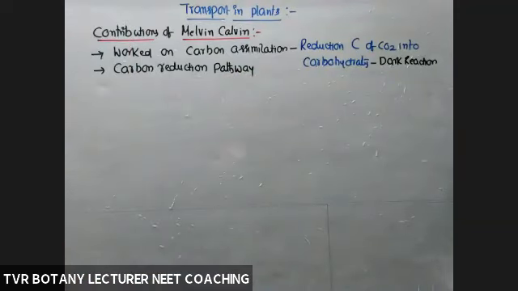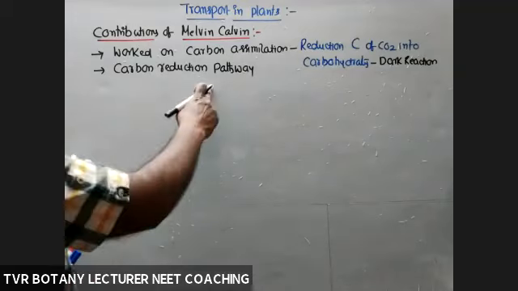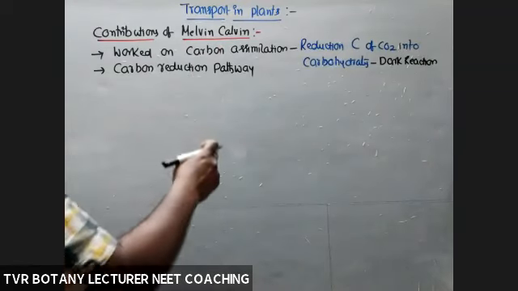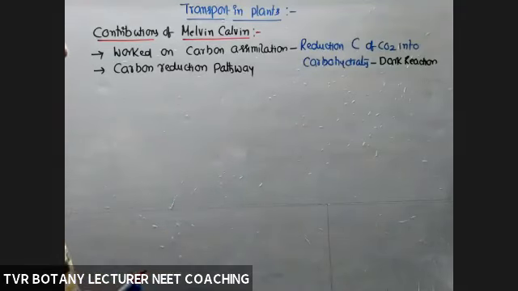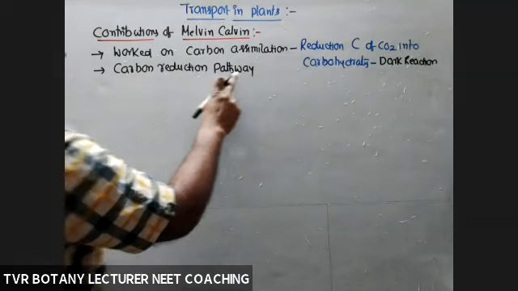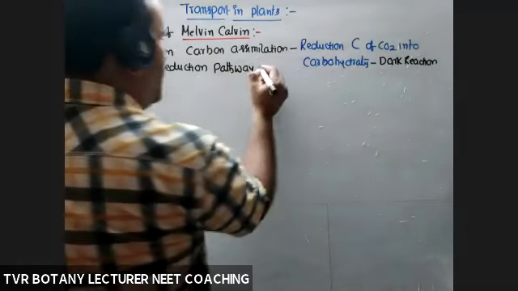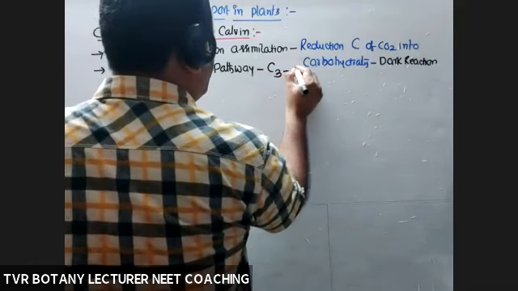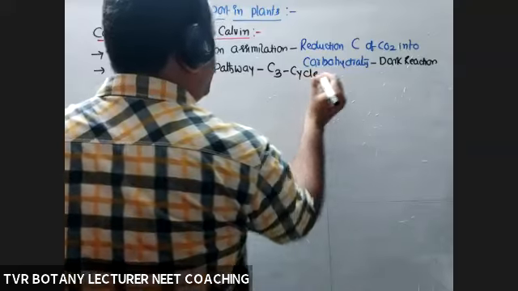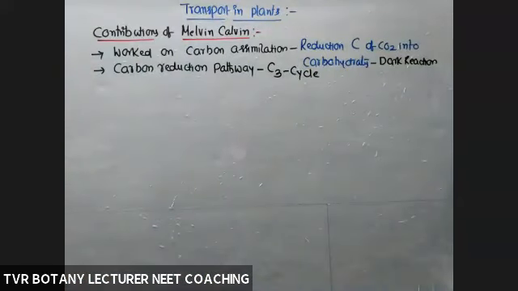Metabolic pathways, metabolic reactions are linked reactions, a chain of reactions, either linear reactions or cyclic reactions. Linear means straight. For example, glycolysis in respiration, glucose into pyruvic acid, that is a linear reaction. So what type of carbon reduction pathway is this? C3 cycle or C3 pathway. We'll study what C3 is.